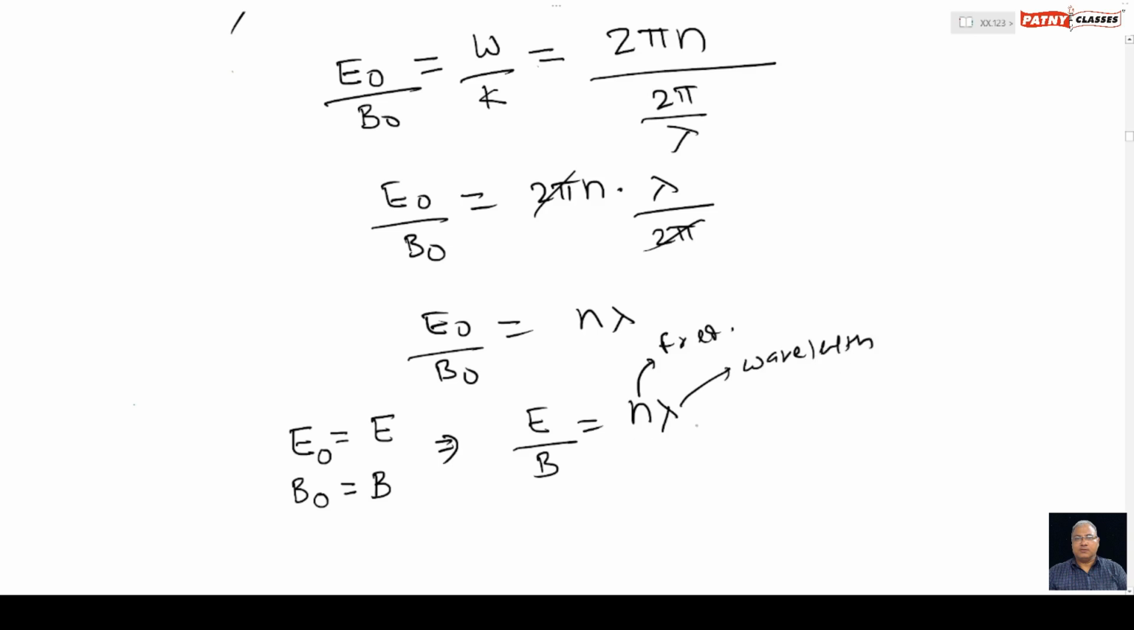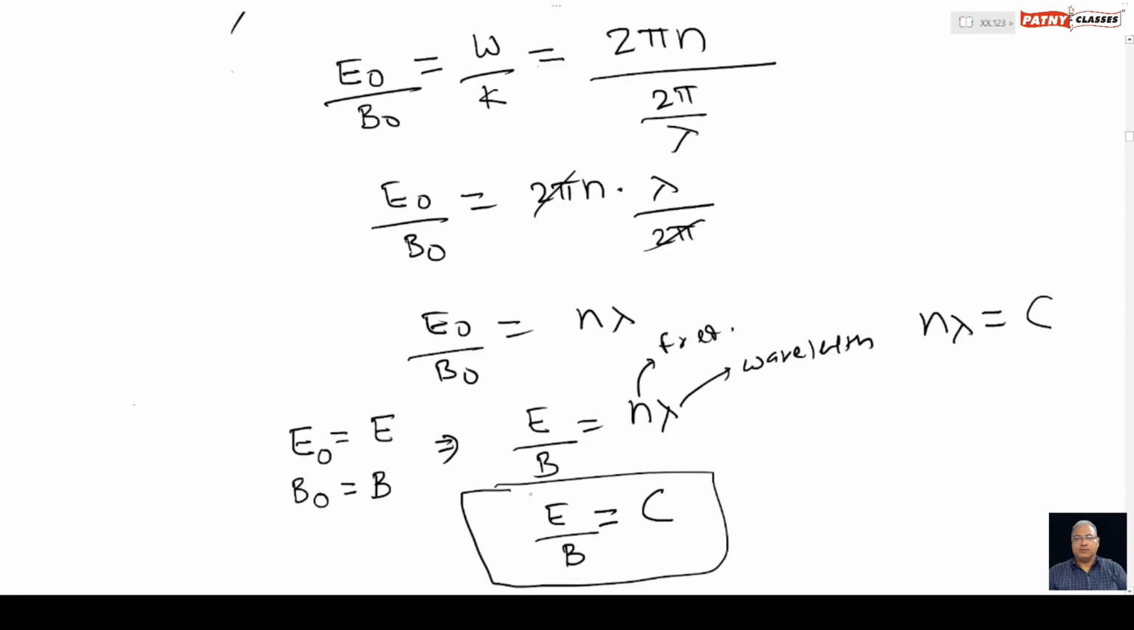So the product of frequency and wavelength is nothing but the velocity of light c, the speed of the wave, that is the velocity of the electromagnetic wave. E divided by B, that is the magnitude of electric field divided by the magnitude of magnetic field, equals the speed of light. So this is the relationship between the magnitudes of electric and magnetic field in the case of electromagnetic waves.